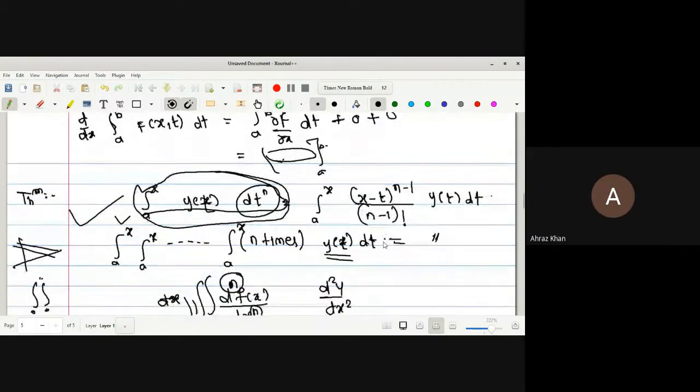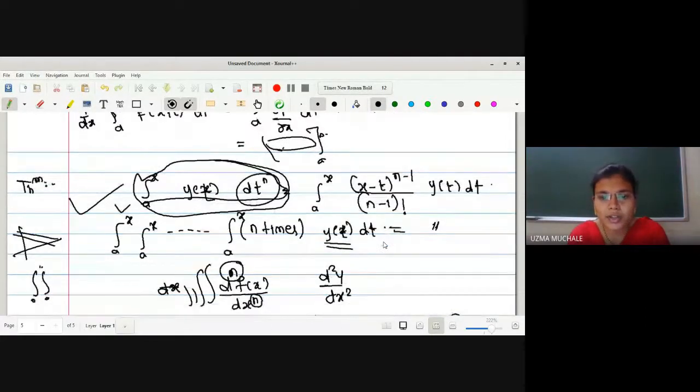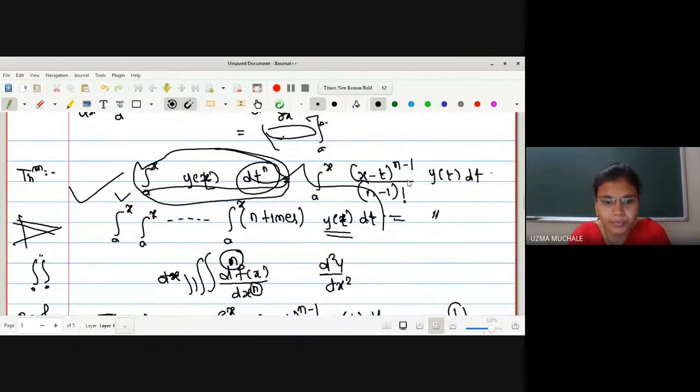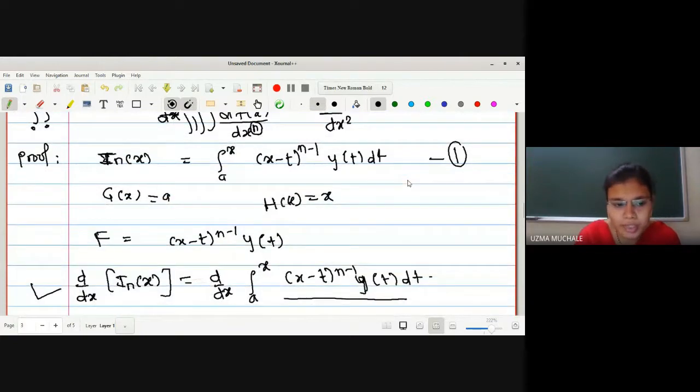Yes, ma'am. Let me repeat once again what we have done. We have to show that the multiple integration can be converted to a single integration. For that we cannot do anything with this term, so we have renamed this term as I n of x. After renaming this as I n of x, we have equation 1. So let us find the derivative of this term. First derivative we have found, and then we can find a kth derivative.